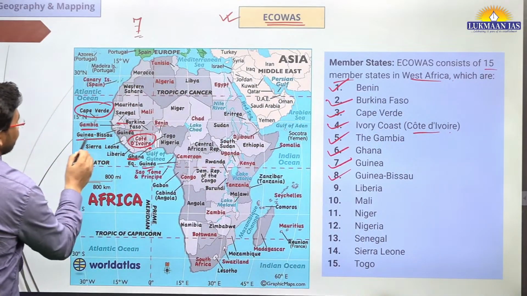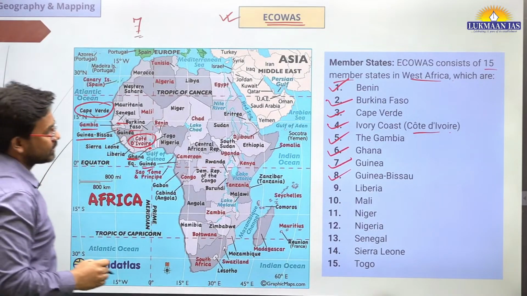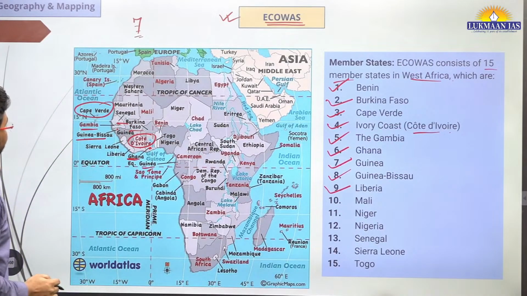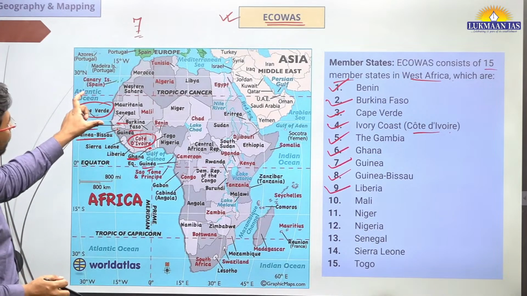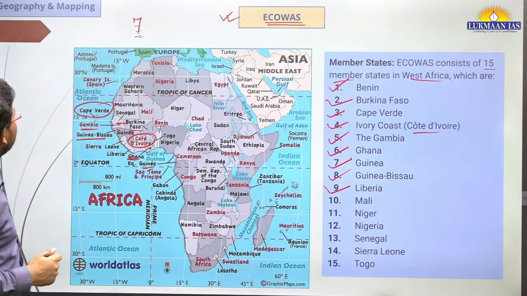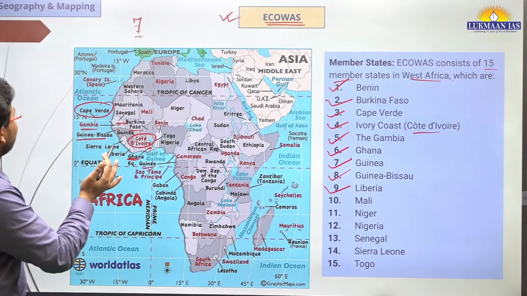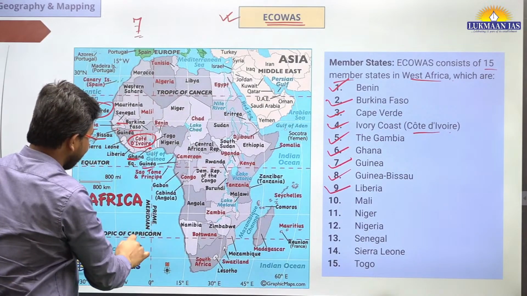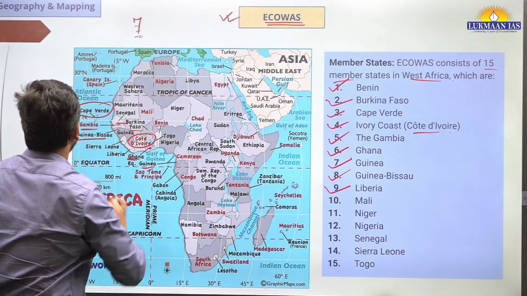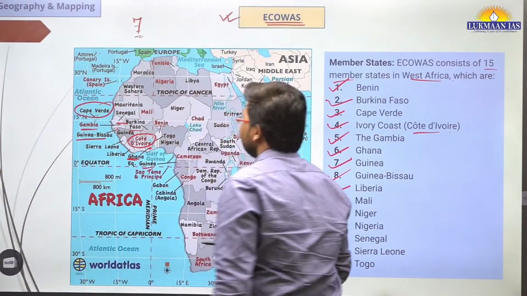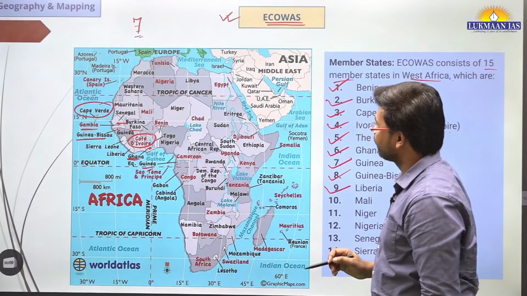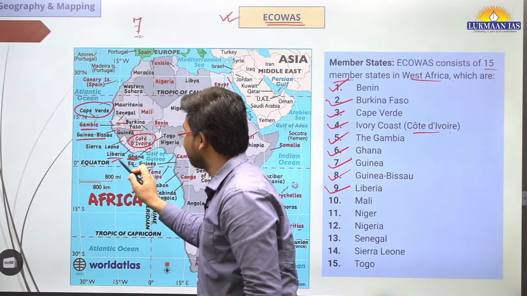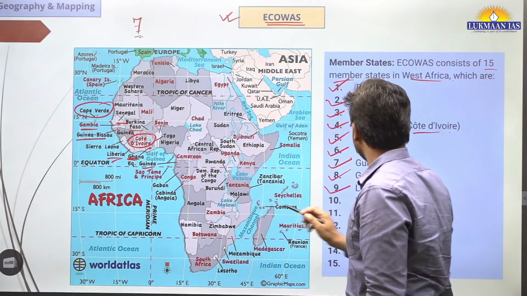It is here. Guinea-Bissau is there. Then we have Liberia. Where is Liberia? Try to locate the name of the country. Liberia over here, a West African country. It will be in this region. So we will locate Liberia here. Yes, this is Liberia, bordering Cote d'Ivoire.